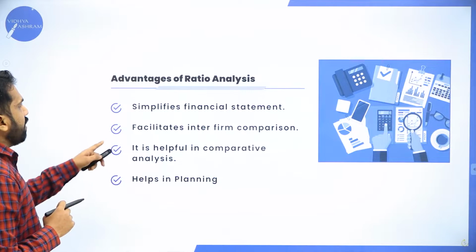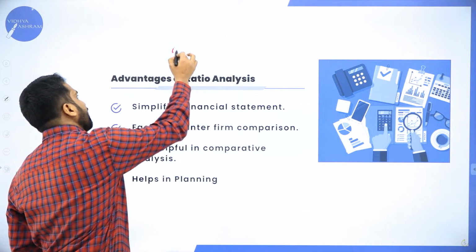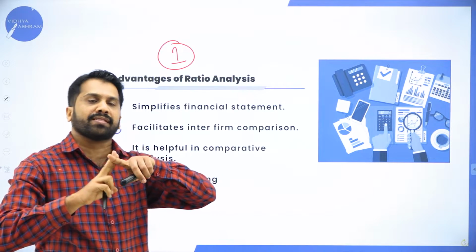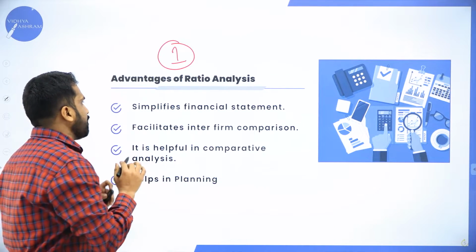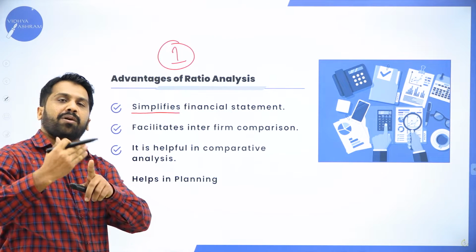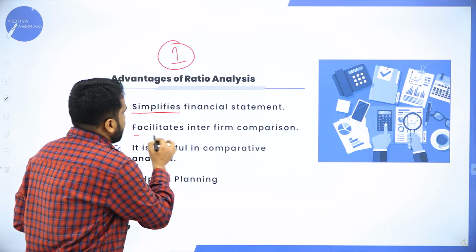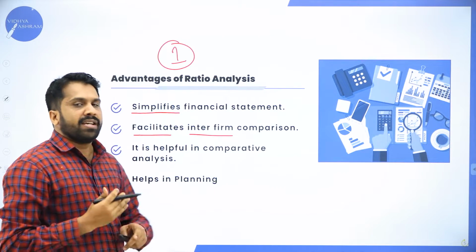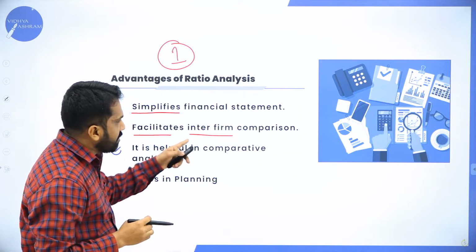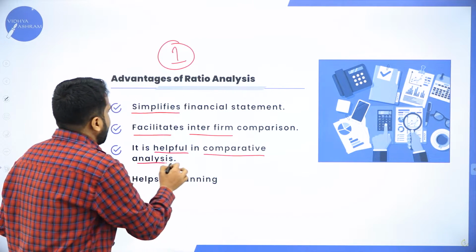Now, advantages of ratio analysis. As I told you, again, you may get a 1 mark question. For 1 mark, you need to remember any 2 points. Now, what are the advantages? First thing is, as I told you in the example, it simplifies. The complicated reports will be simplified in ratios. It facilitates interfirm comparison. If you have 2 or 3 branches, the comparisons can happen with these ratios. It is helpful in comparative analysis.